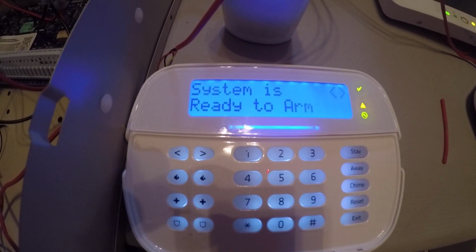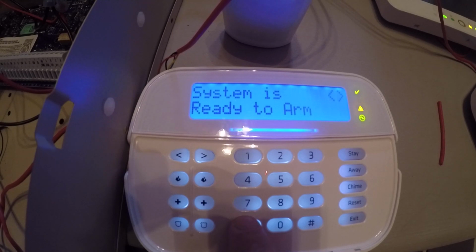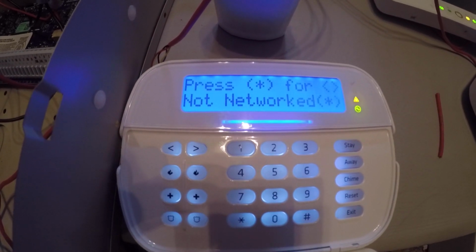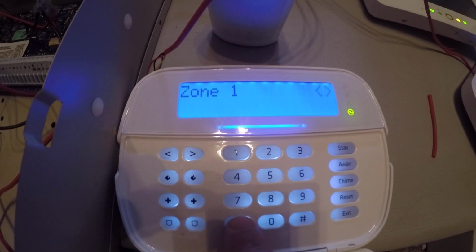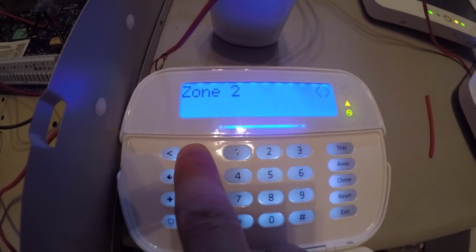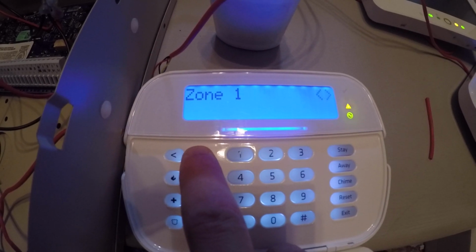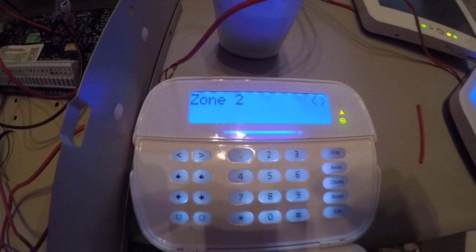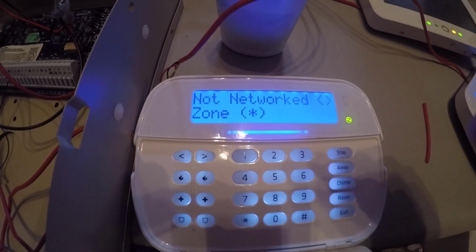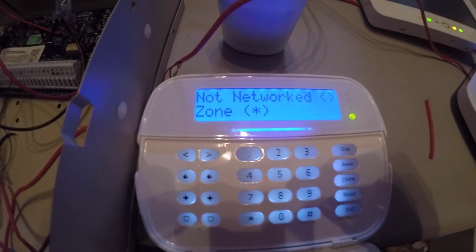Not networked. So let's try that again. Not networked. And if we hit star again, it tells you what zone. And Neo, it does this all the time on wireless devices. You have to actually tamper the devices.